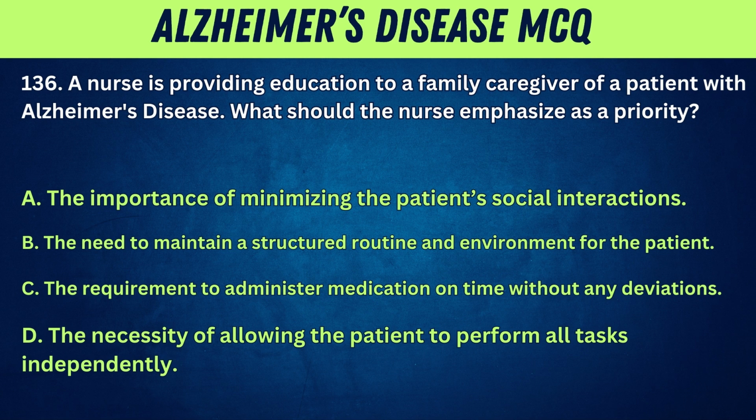136. A nurse is providing education to a family caregiver of a patient with Alzheimer's disease. What should the nurse emphasize as a priority? A. The importance of minimizing the patient's social interactions. B. The need to maintain a structured routine and environment for the patient. C. The requirement to administer medication on time without any deviations. D. The necessity of allowing the patient to perform all tasks independently.